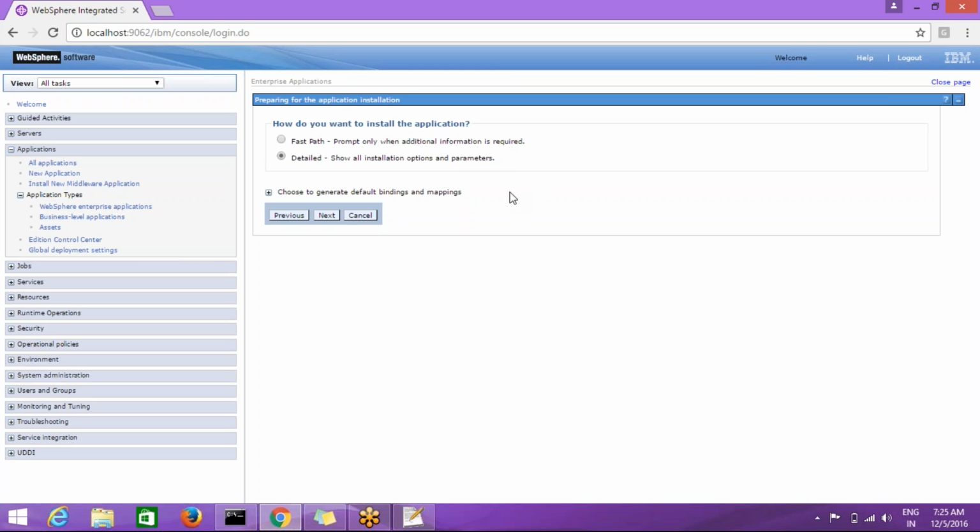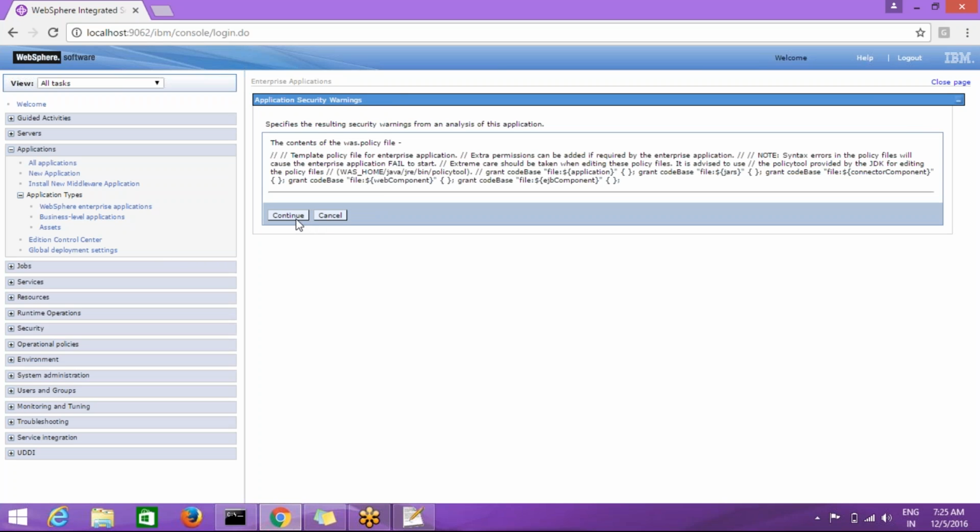We can customize the options, we can choose whatever options we need for these applications if we go with the detailed path. So I'm going with the detailed path only because we are beginners and we are doing the deployment the first time, so go with the detailed path, not the fast path. Okay, choose this radio button and click on next and continue.